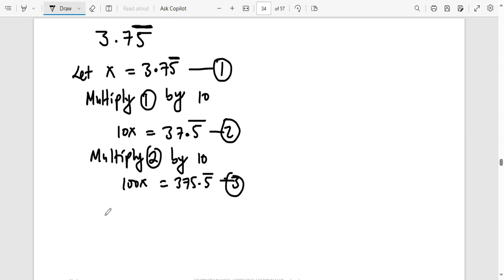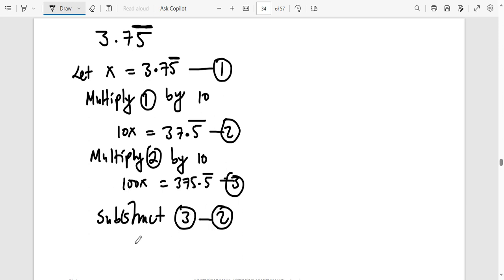Now, at this point, this is where you subtract. You always subtract the equation where the decimal is in front of the repeating number and the one where it is behind the repeating number. So you subtract 3 minus 2.